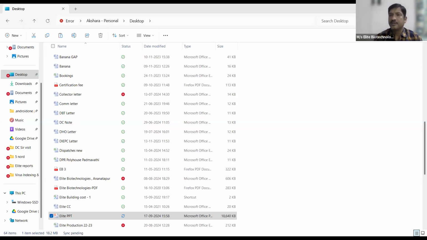This is the major stage we should do before taking these mother plants into the lab, because we would not know if it's a Grand Naine variety or Araki variety of banana or Chakkarakeli or Sugandhi. So we should check for the genetic fidelity test and also virus indexing.